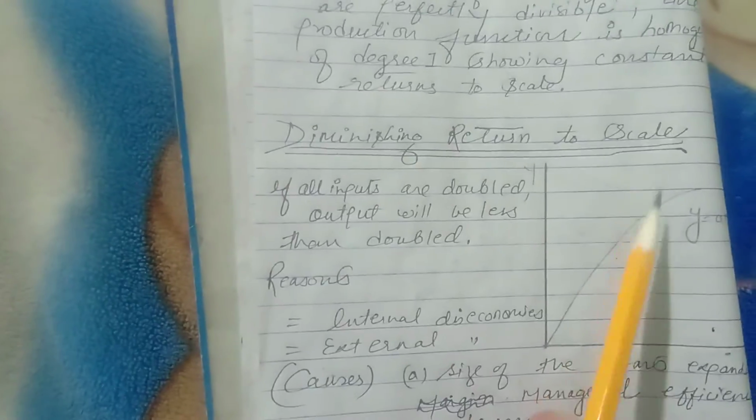The third return to scale is called the diminishing return to scale.